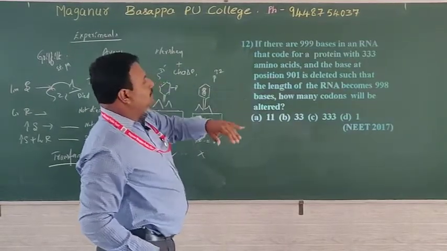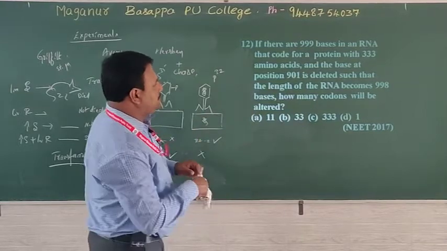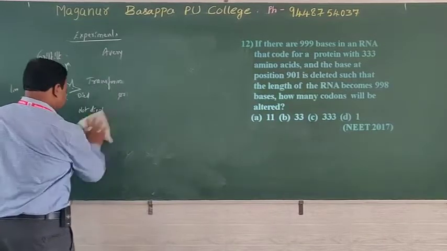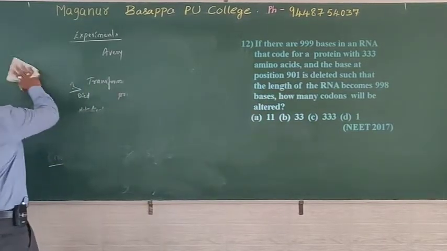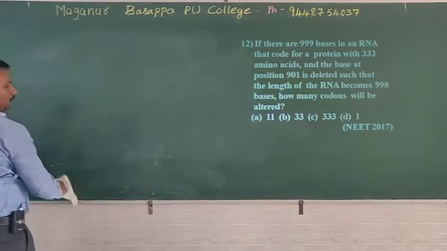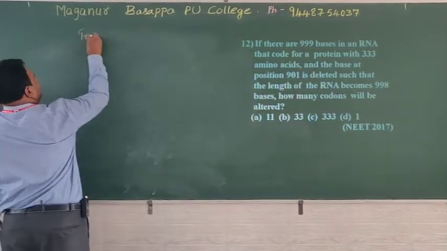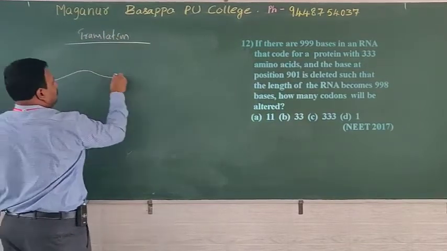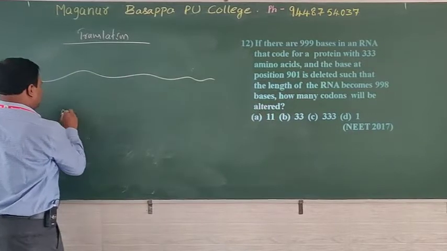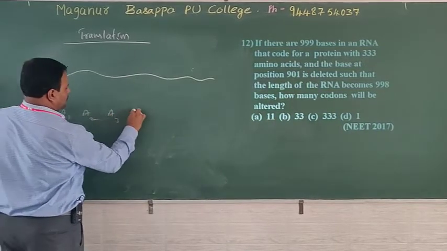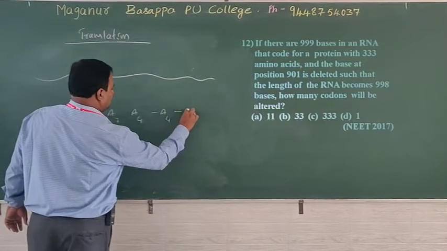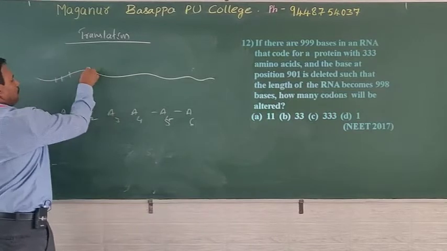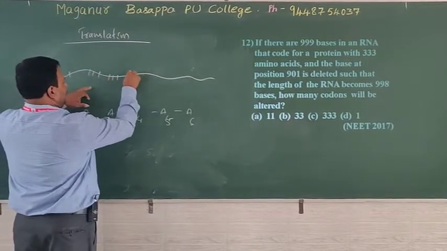12. If there are 999 bases in an RNA, what process are they discussing? They are discussing translation. What exactly does translation refer to? Translation refers to the biosynthesis of protein, by the arrangement of amino acids according to the codons which are present on mRNA.